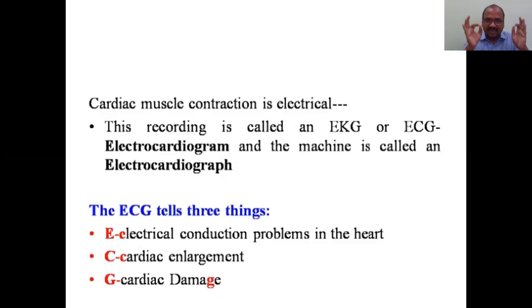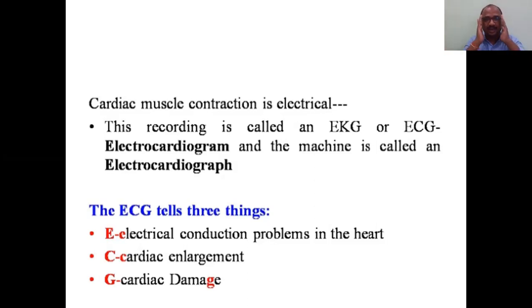The machine is called the electrocardiograph. Electrocardiogram means the graph which comes out from the machine. Gram means paper; on the paper there are records. Graph means machine. Don't get confused. I am giving it very clearly.